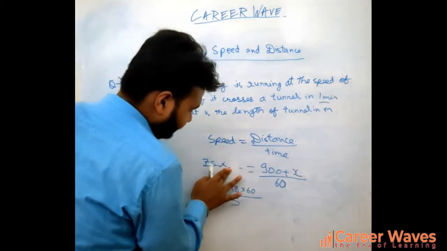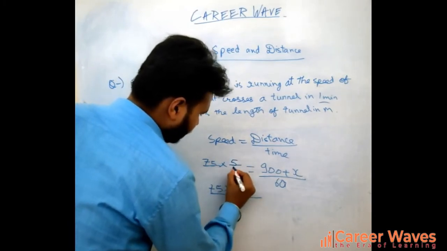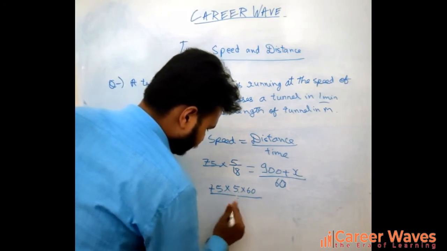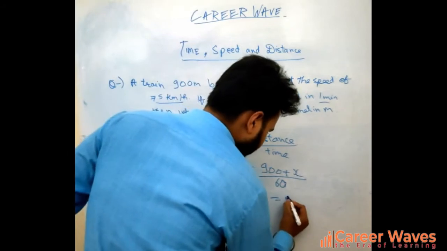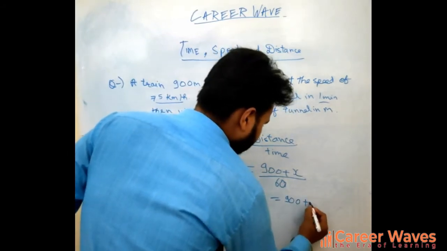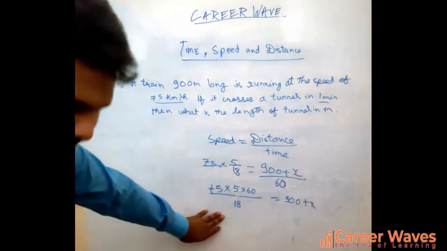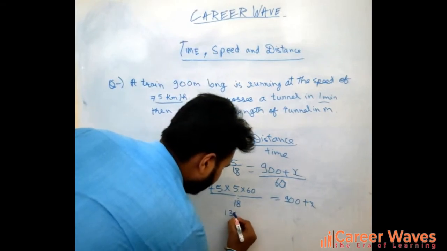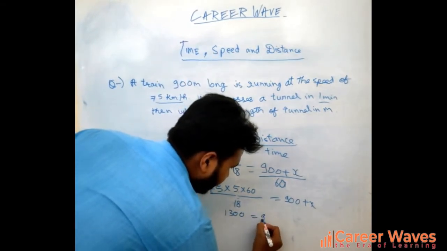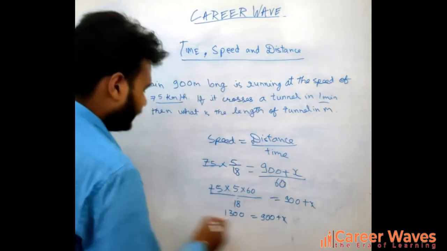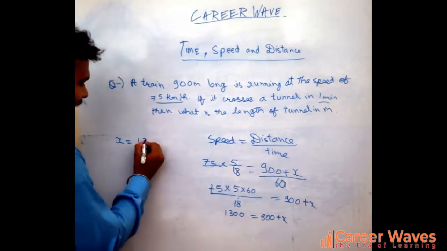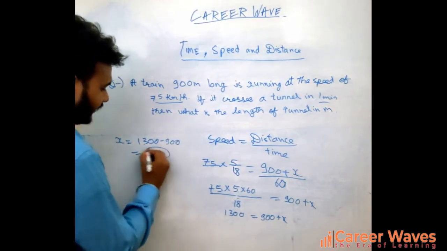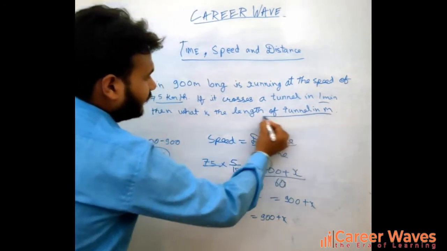Sorry, it will be 5 by 18 because we are converting higher into lower. 75 times 5 by 18 upon 60 is equal to 900 plus x. Now when we solve this, we get 1300 is equal to 900 plus x. So what will be our x? x is 1300 minus 900, which is equal to 400. This 400 will be the length of the tunnel.